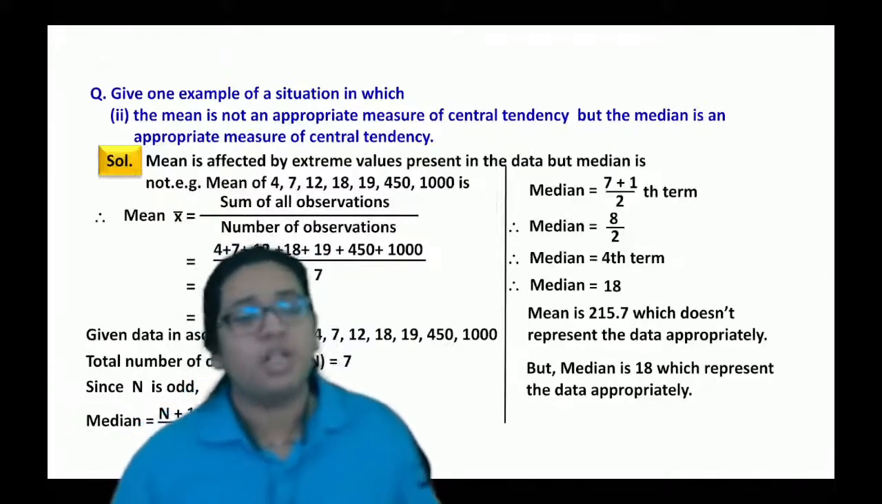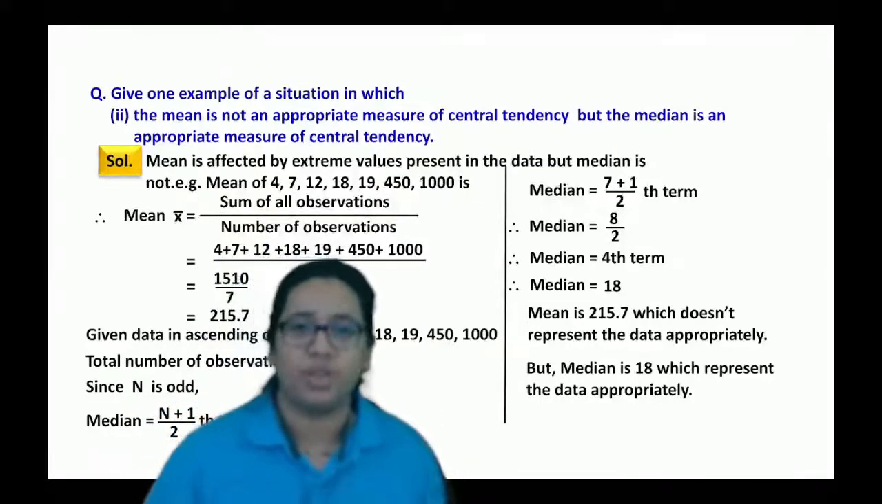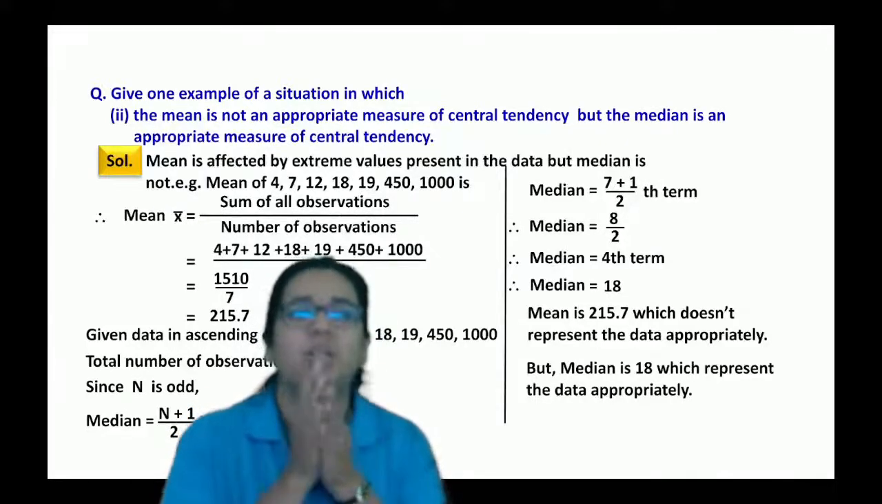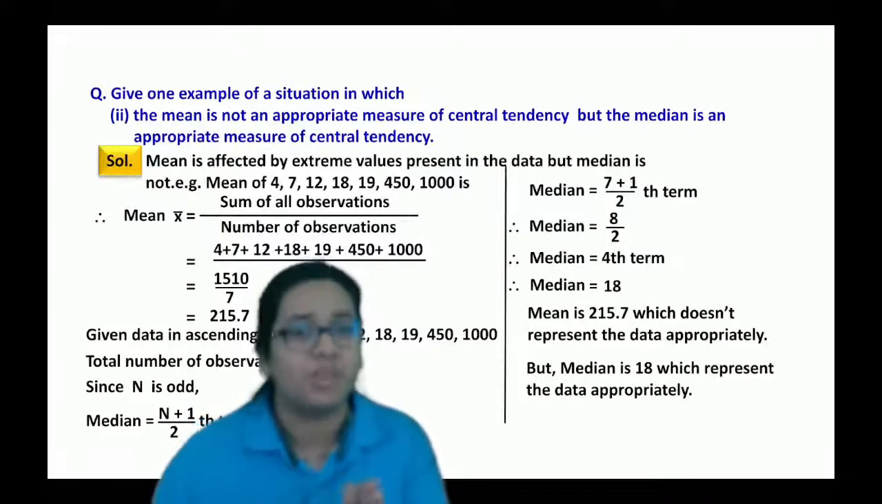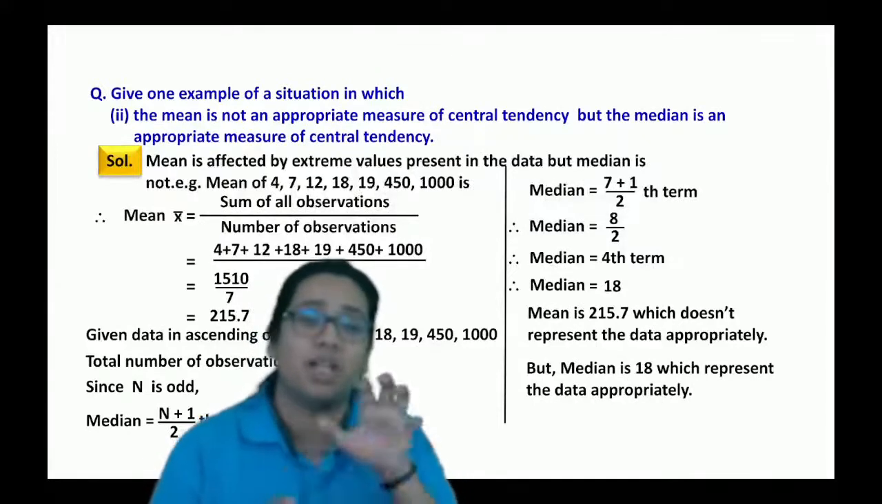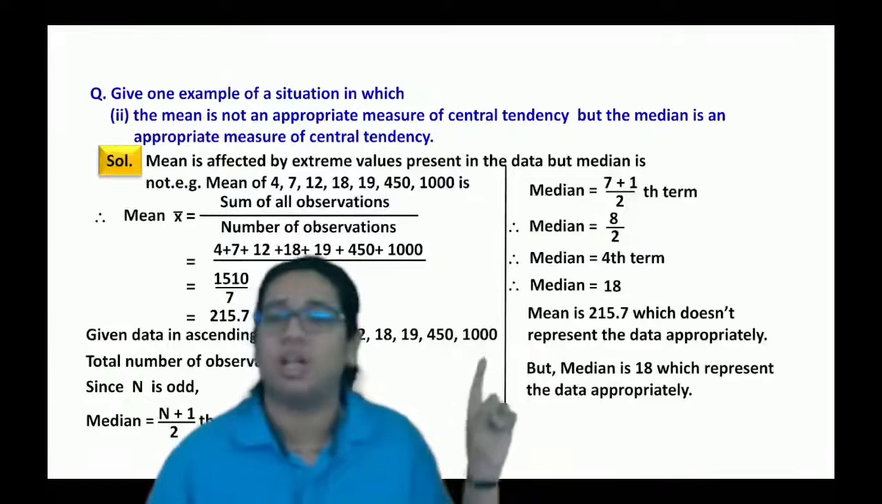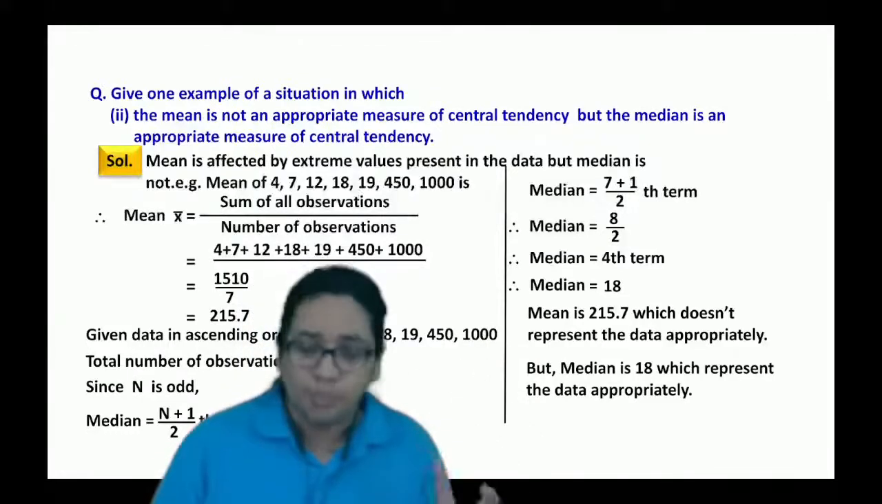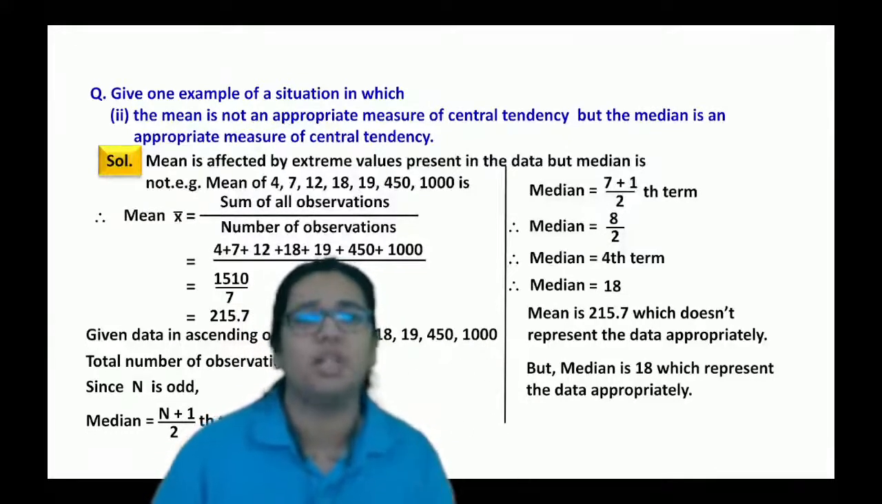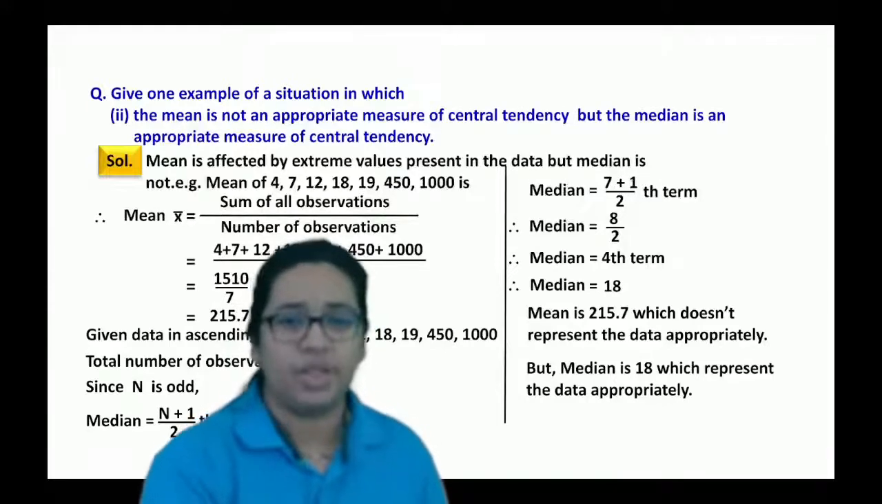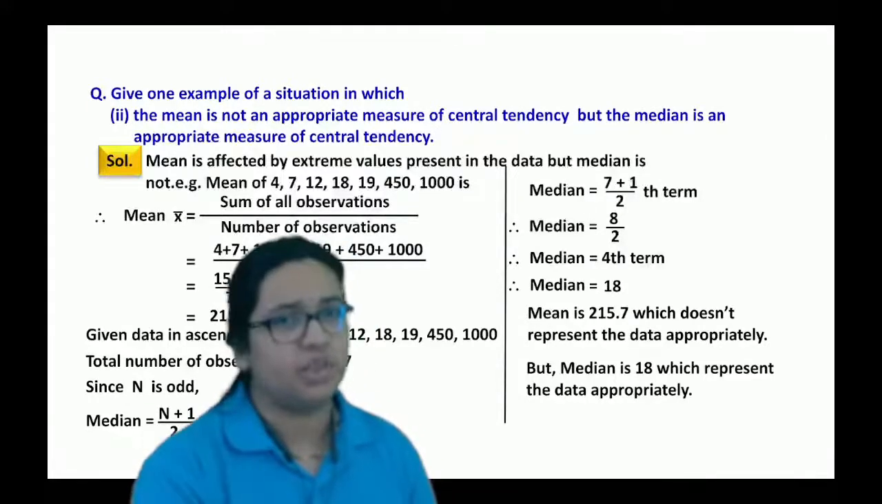The thing is that median is nothing but the middlemost value, right? So if 18 is the middlemost value, then there will be some values less than 18, and exactly the same number of values greater than 18. But we cannot tell anything about the average. Mean is nothing but the average value of this, so the average will be 215.7, not clear on that. Okay, getting this one?